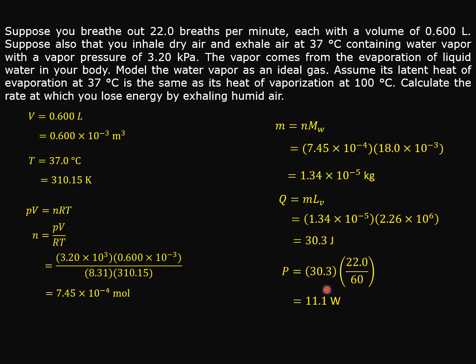If we multiply this value with 30.3, which is the energy loss in every breath, we get the power P, which is 11.1 watt, the energy loss in every second when we breathe out air. So this is the answer. It is the heat loss from our bodies when we breathe out air in every second.